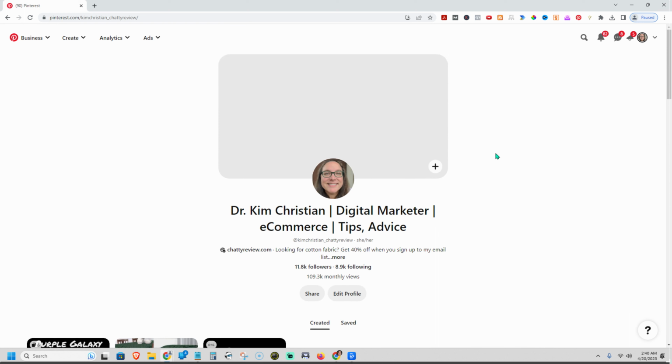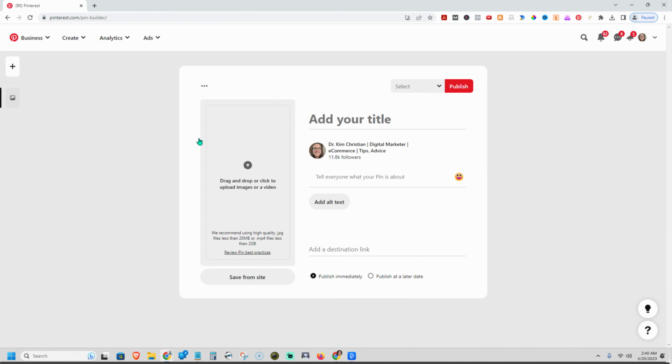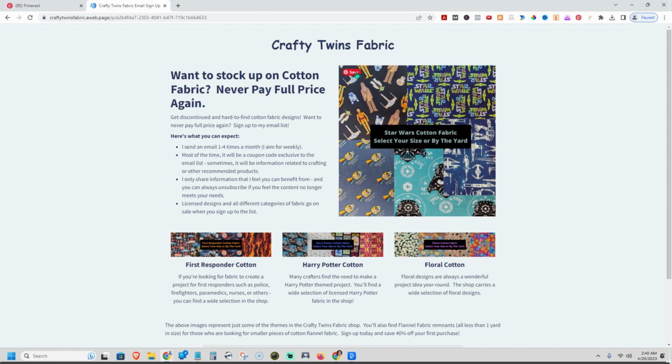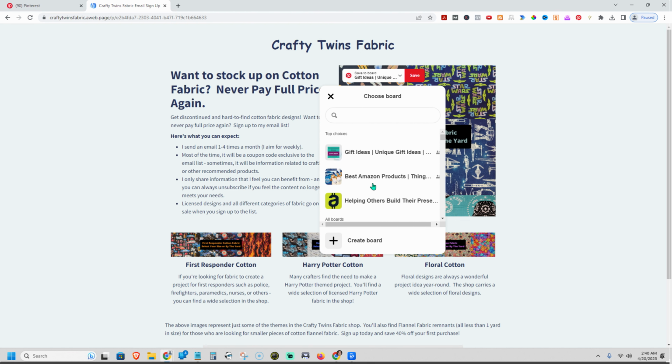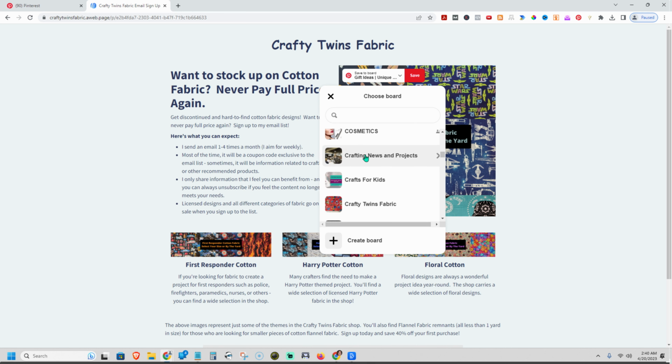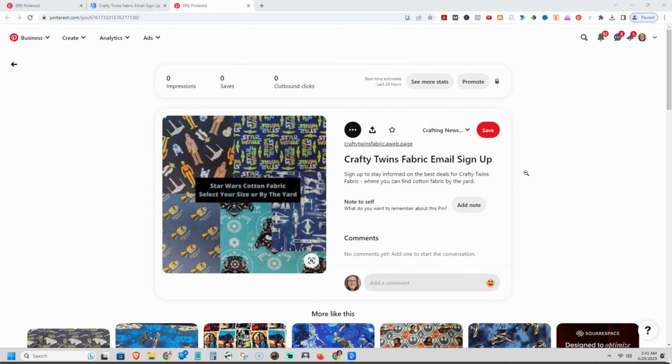Now, the other thing that you can do on Pinterest is create a pin. You can say create pin, and you can have an image here, or you can go to here and save it as it is, right? So we can save this. I'm actually, since I'm logged in, I can go in here. So let's go to crafting news and projects. And so now it's going to save it to that board. I can say visit. Now, the disadvantage to doing it the way I just did it is that you don't get to edit the content. So it's just whatever it saves.